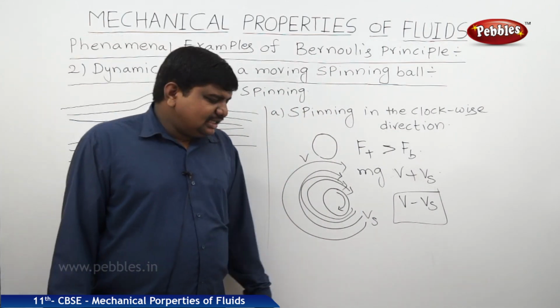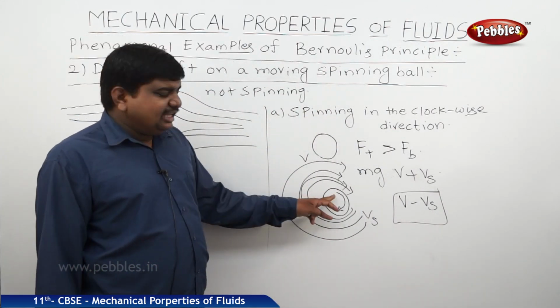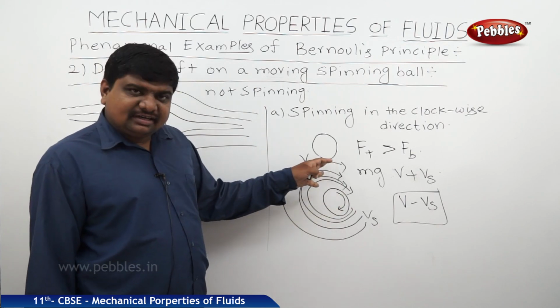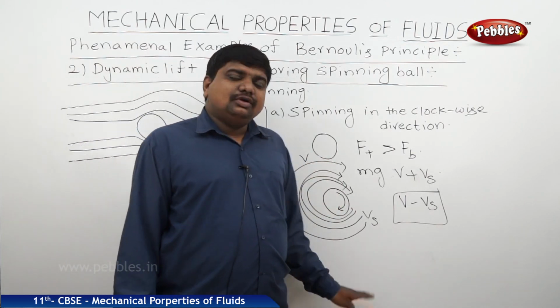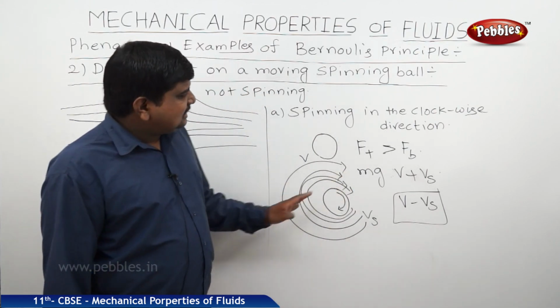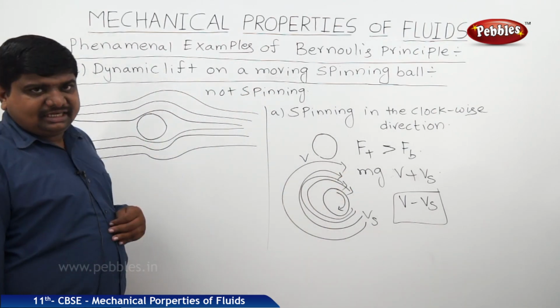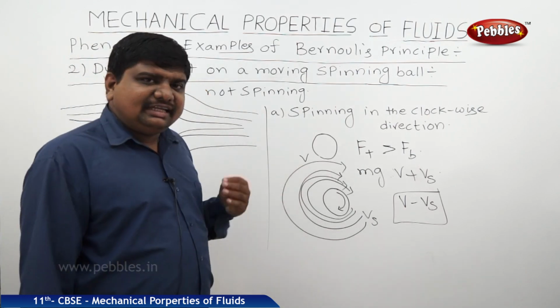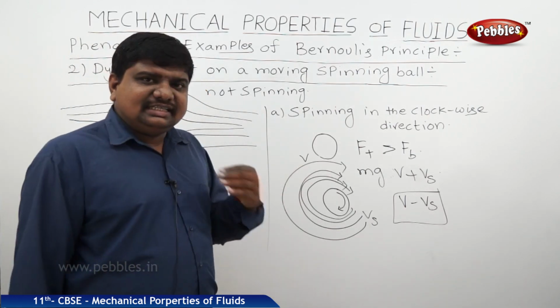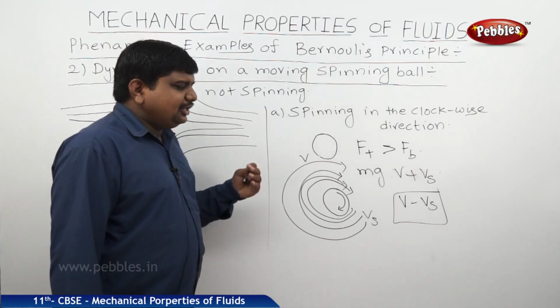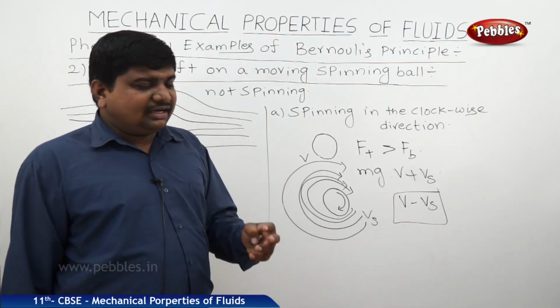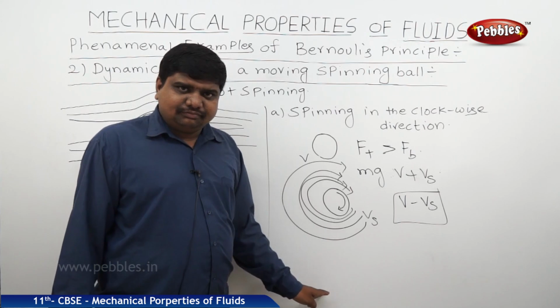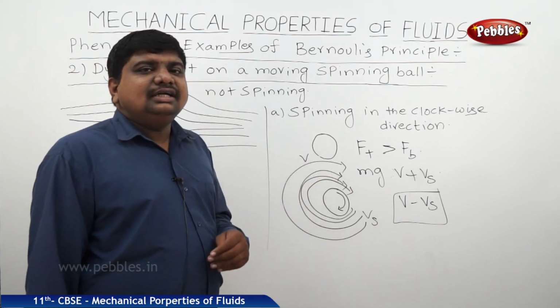Because in the anti-clockwise direction, the speed of the spinning ball is acting on the top layers of the air and it is keeping to downward direction. So like this, we can understand the dynamic lift. Basically, from these two explanations, we can say that dynamic lift is not the lifting, it is the force acting on the body due to the pressure differences at two different levels, maybe at the top to bottom. So these are all the examples for the dynamic lift.